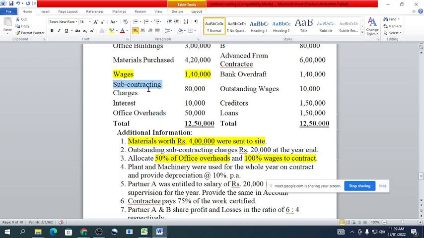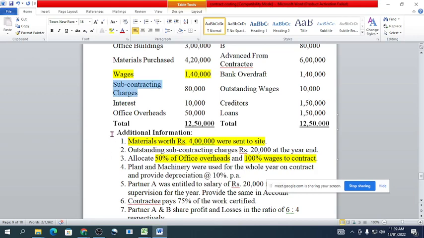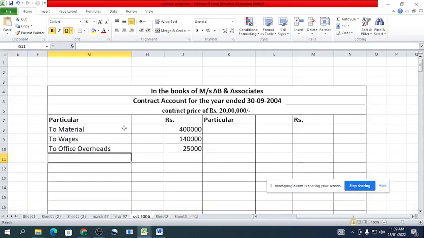Next, subcontracting charges. It is rupees 80,000. To subcontracting charges, we will mention in the inner column 80,000 rupees. Add outstanding 20,000.